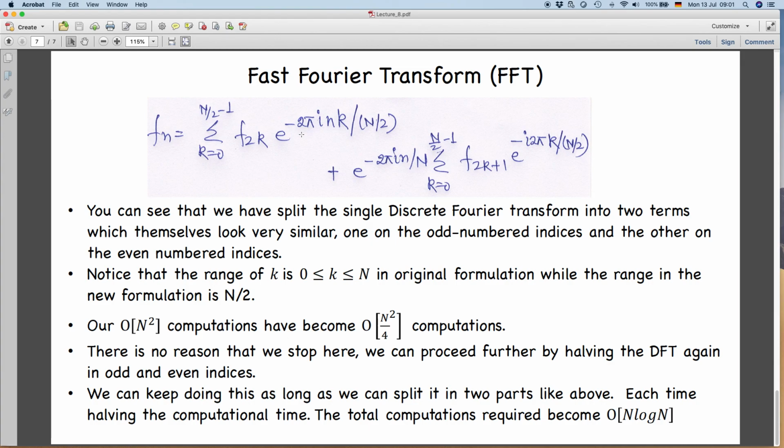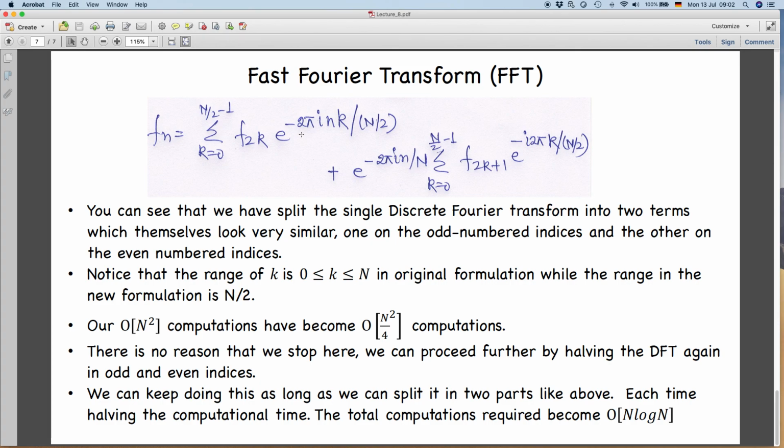That is why, in your Python or MATLAB, the length of the data sequence should be in the form of 2 to the power n, like 2, 4, 8, 16, 64 and so on. Then only will you be able to break it into equal even and odd parts. In reality, that is what your Python or MATLAB code is doing when it is using the Cooley and Tukey 1965 algorithm.